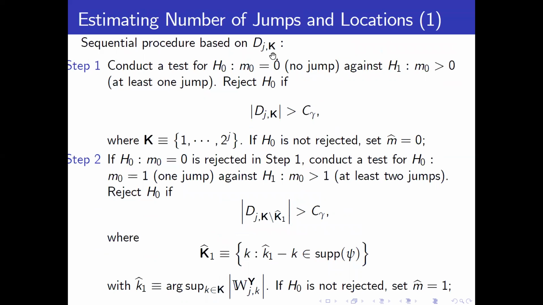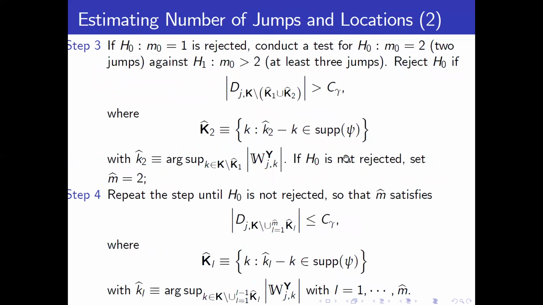Similarly, we also propose this D_jk in a sequential procedure to estimate the number of jumps and their locations. In step 1, H0 is M0 equal to 0, basically no jump, and H1 is M0 bigger than 0. If D_jk is bigger than the critical value, we move to step 2, where we update H0 to M0 equal to 1 and H1 to M0 bigger than 1.